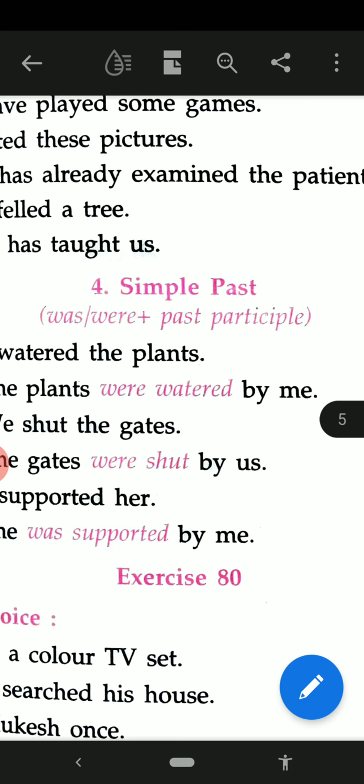When we change the active voice into passive voice, it is was, were plus past participle, meaning was, were and the third form of the verb will be in the answer. The object will change into subject, and the subject into object, plus the agent by. See the example?